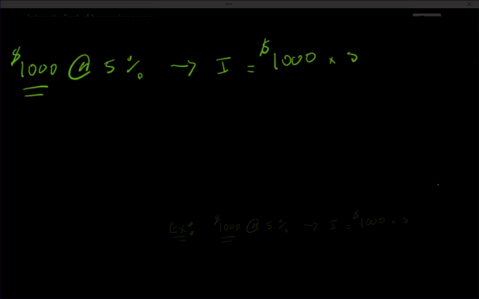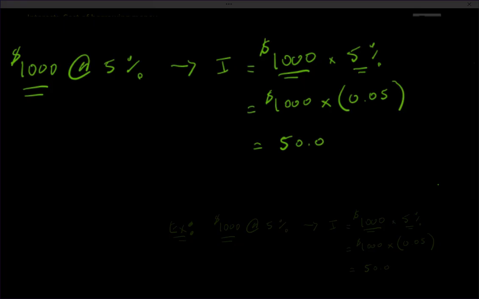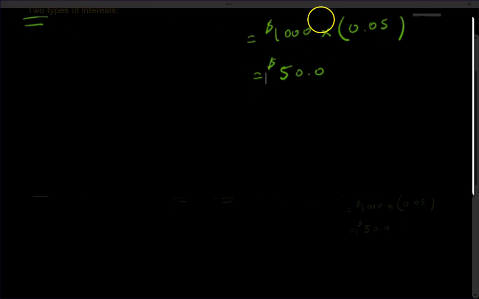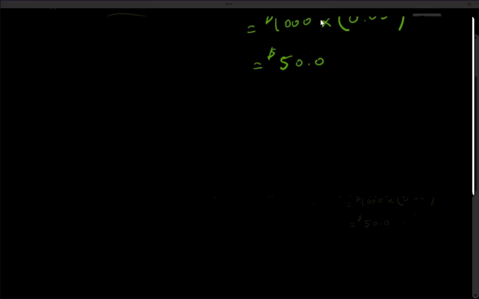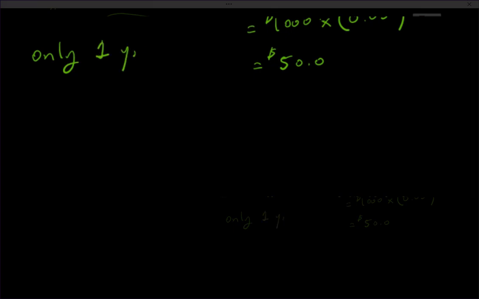5%. Now we write it as 5%, but actually you have to change the form from percentage to decimal. So that would be times 0.05. And so this is the initial amount, $1,000. This is the rate in decimal form, and then you'll end up getting your $50. So if it was 2 years, so this is year one. Let's say this is only for 1 year.